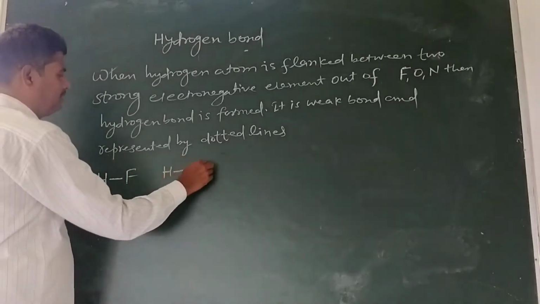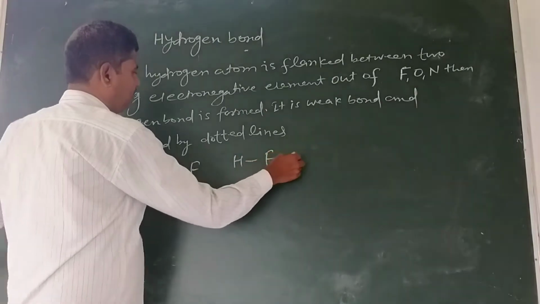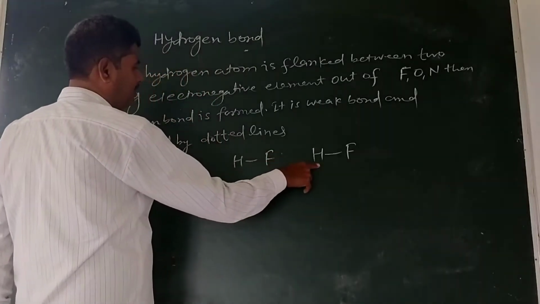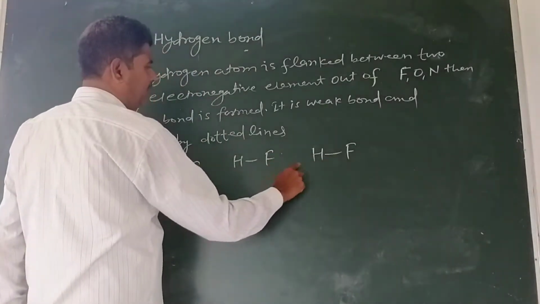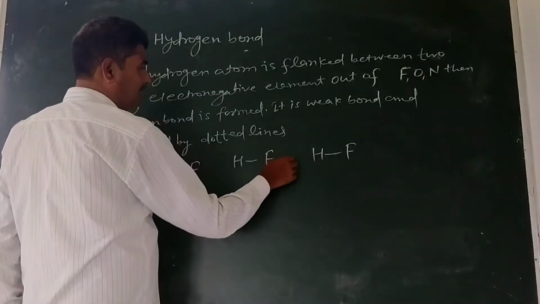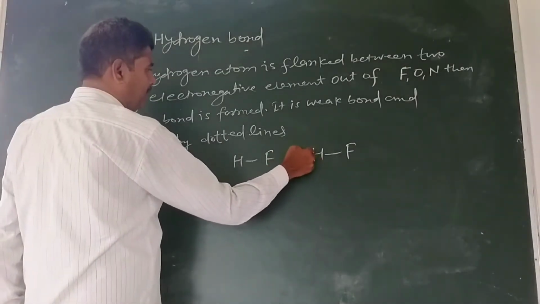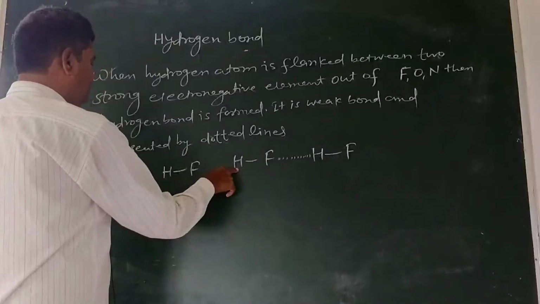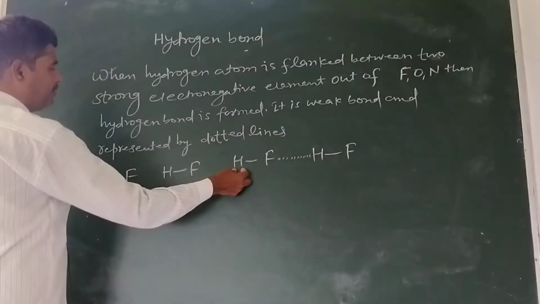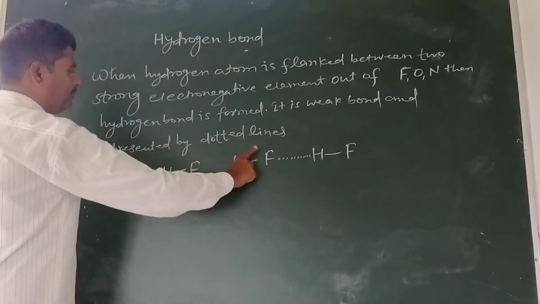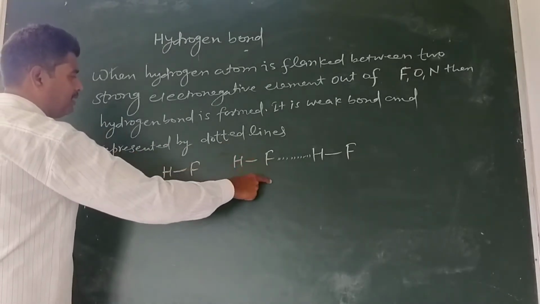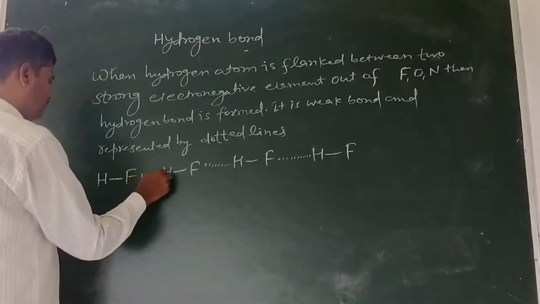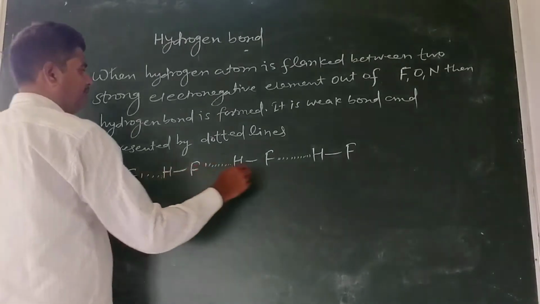HF, HF, HF, HF. Here hydrogen is situated between F and F. Then a hydrogen bond will be set up, represented by a dotted line. Here hydrogen is also situated between F and F, fluorine, two strongly electronegative elements. Like this.